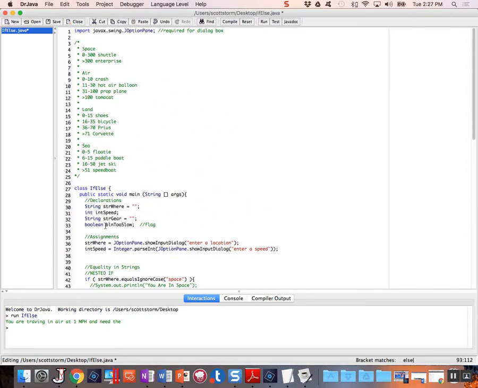So now what we want to do is let's go up at the top, and we're going to talk about this Boolean that we've declared. You've got to remember, a Boolean is just a data type. The Boolean that we've declared, variable name, is Boolean too slow. We could have called it anything we wanted to. We just called it too slow.